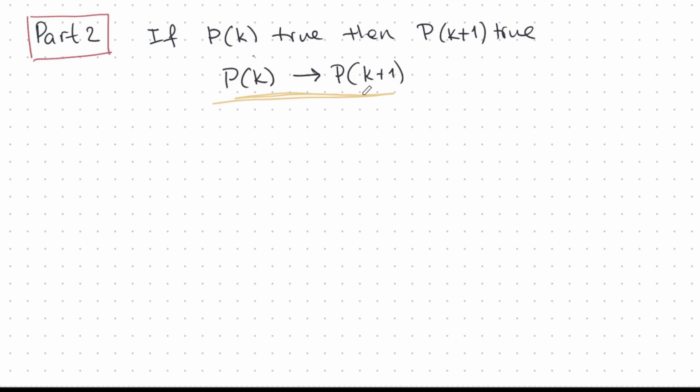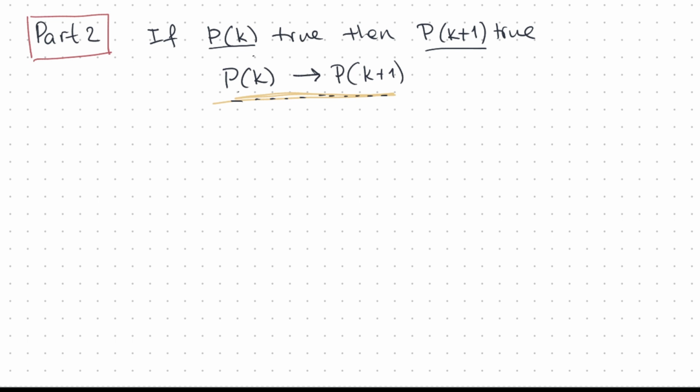This here is the central concept of induction, and this has to be perfectly clear in your mind before you can start using induction effectively. So we read this like this: if pk, then pk plus 1. So if pk is true, then pk plus 1 is true.